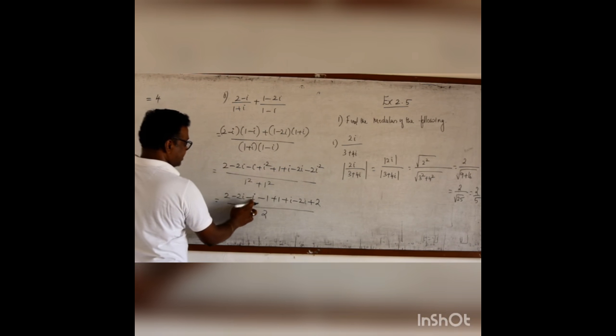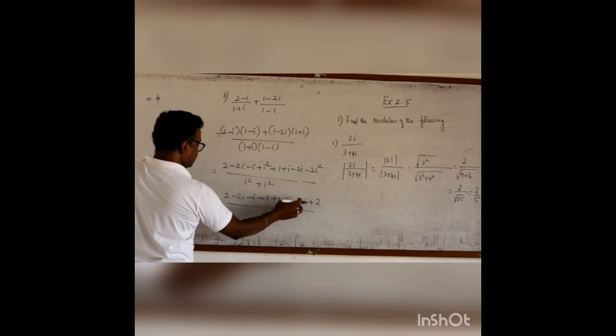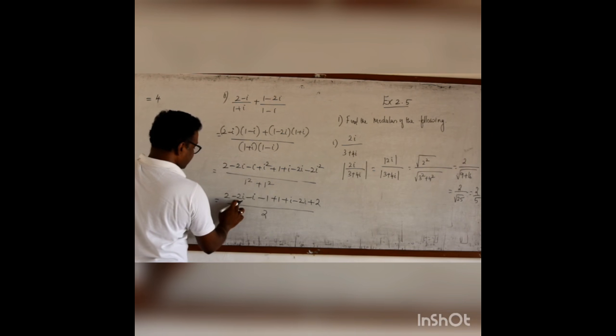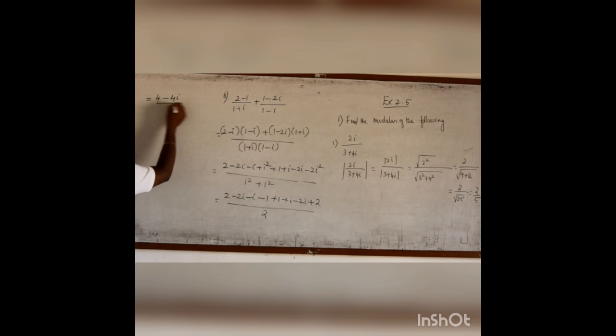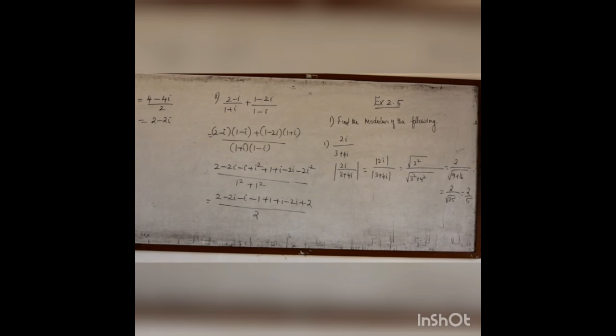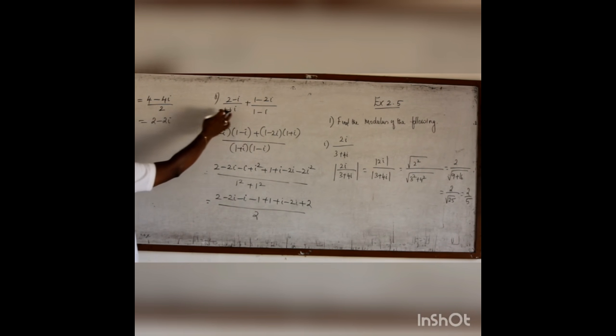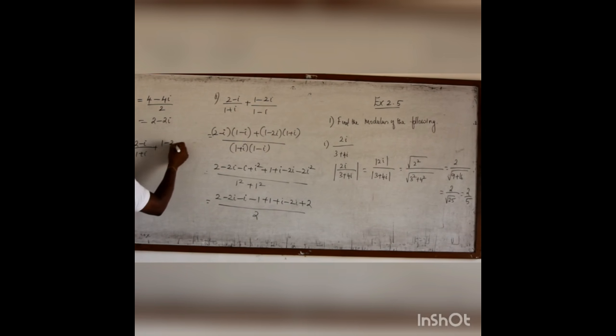Minus 2i minus 3i, minus 2i minus 2i, minus 4i, plus i minus i cancel, so it is minus 4i by 2. I can divide by 2, it is 2 minus 2i. Therefore, now you have to find out the modulus of this. That is, this implies modulus of (2 minus i) by (1 plus i) plus (1 minus 2i) by (1 minus i). To find the modulus, I have to find the modulus of 2 minus 2i.